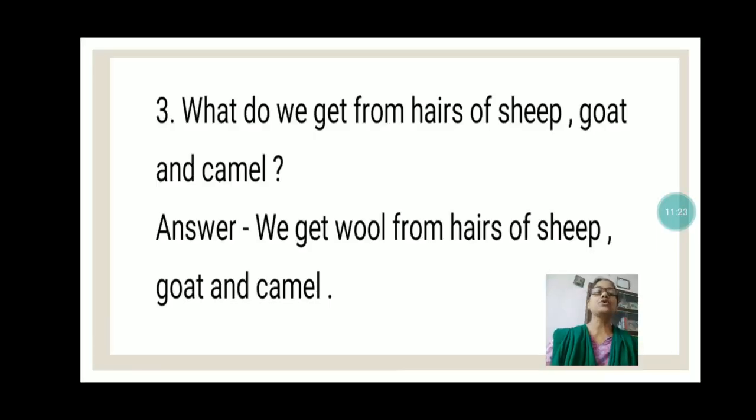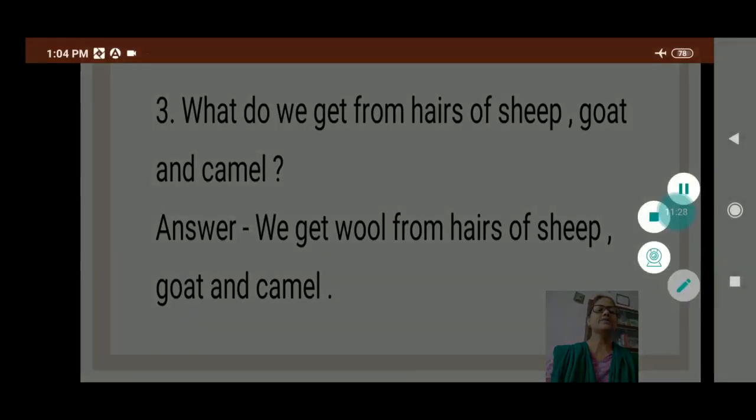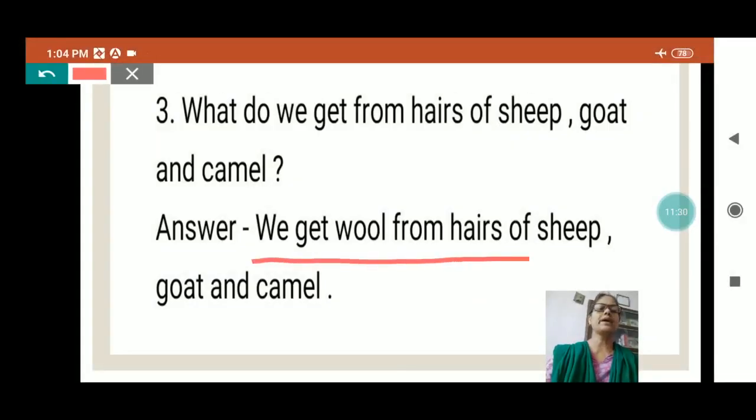Next is, what do we get from the hairs of sheep, goat and camel? And the answer is, we get wool from hairs of sheep, goat and camel. Besides this, some more animals like yak, rabbit, they also give us wool. From their hair also wool is made. And Angora wool, which we get from a certain type of rabbit, is very expensive, my dear.